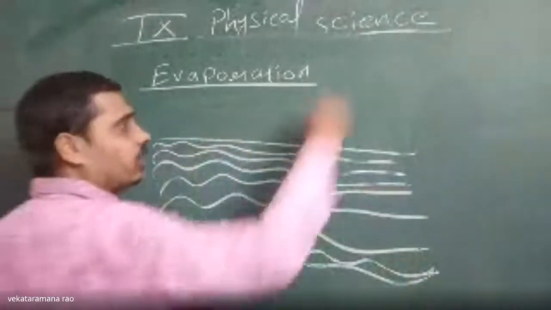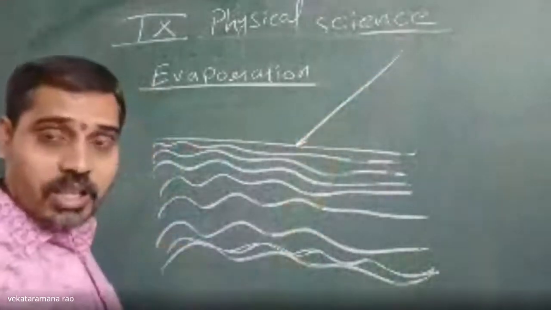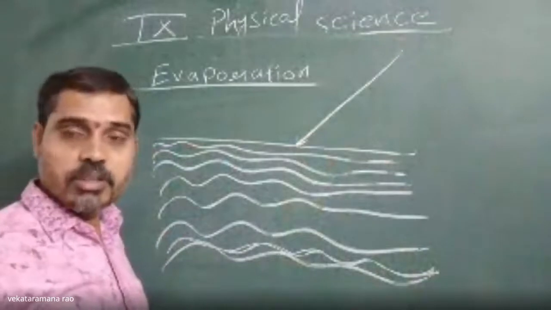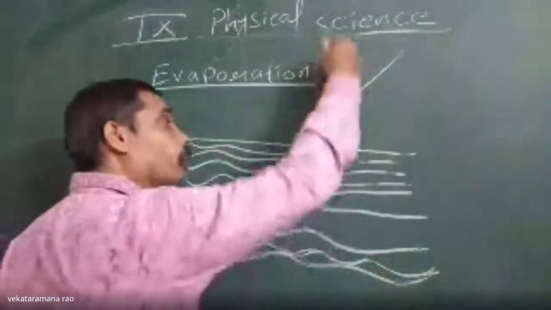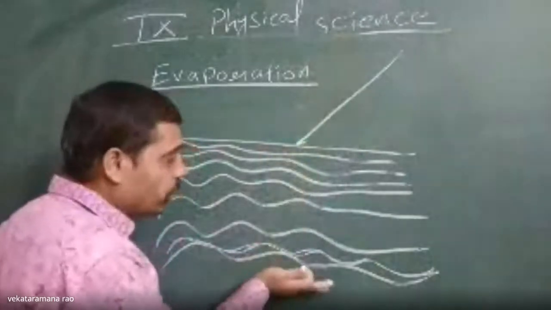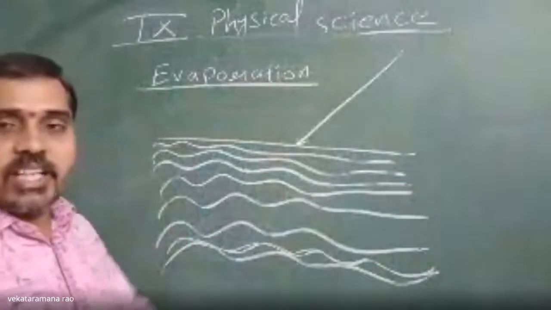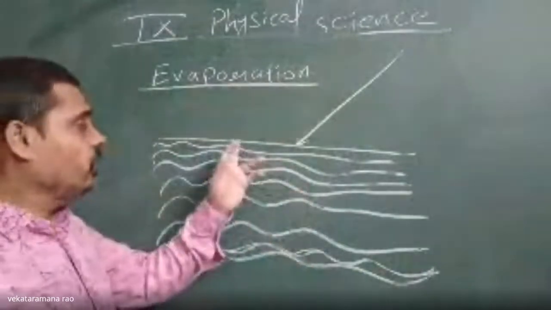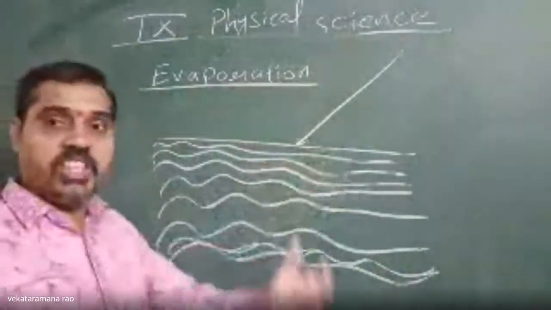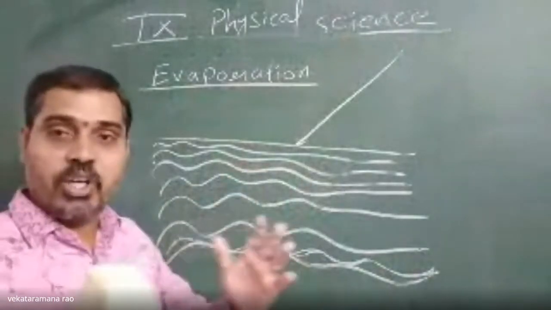Then the sun rays will fall directly on the top layer of water or liquid. This layer is gaining heat from the sun, and from the bottom also this layer is gaining heat. So at a certain instant of time, whenever these molecules gain sufficient heat, their kinetic energy will increase a lot.